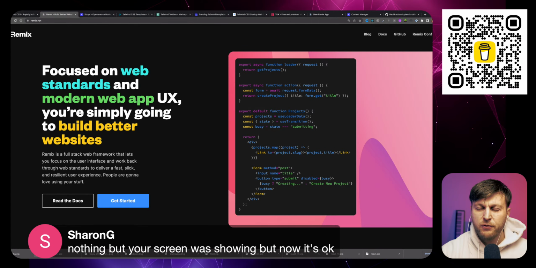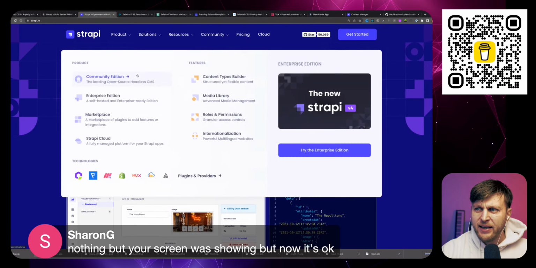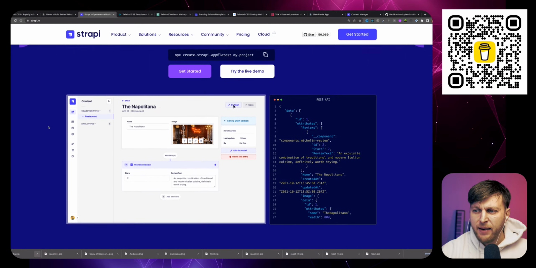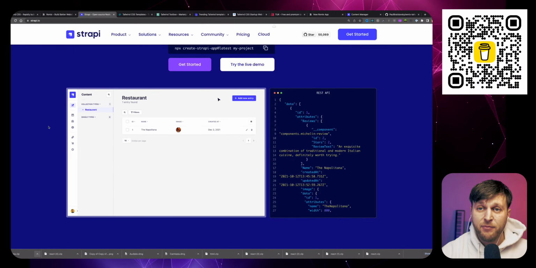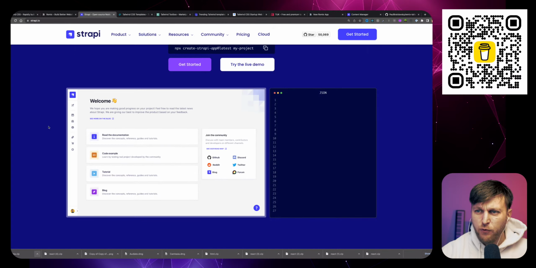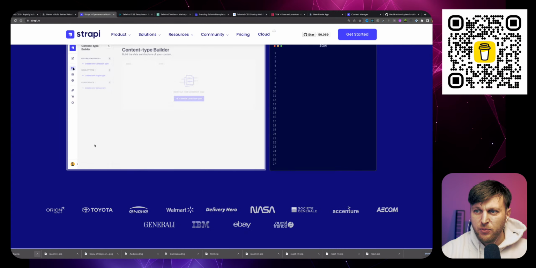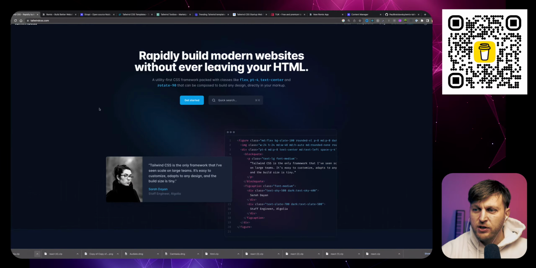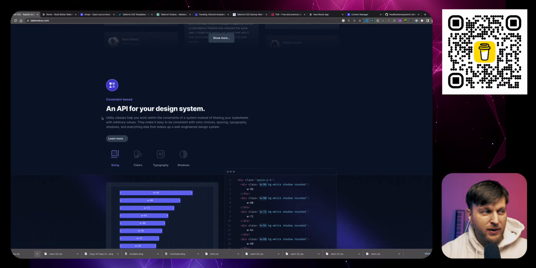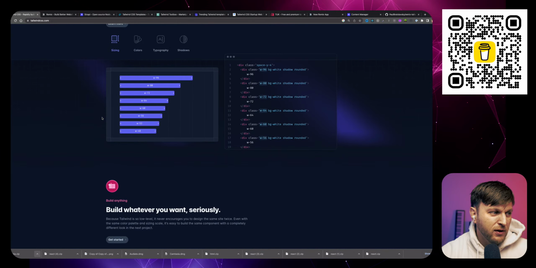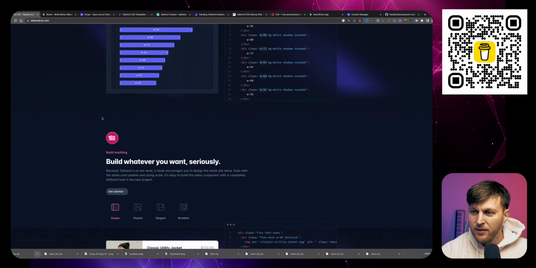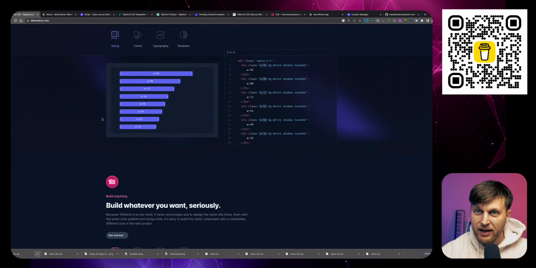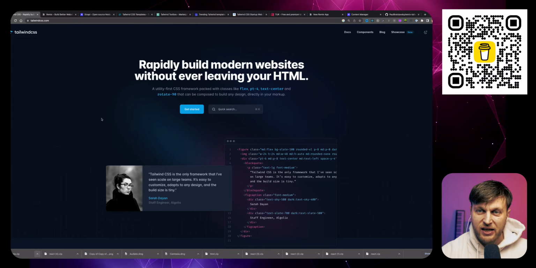Anyway, we're using Remix for our front end, and for our back end, we're using Strapi, because Strapi allows you to create an API literally in 5 minutes, to set it up so quickly, so fast, to give you an endpoint to get data for your front end project. And of course, we're using Tailwind because Tailwind is awesome. I was a late adopter to Tailwind, but I'm glad that I made the switch, and I haven't touched Bootstrap in forever. So Tailwind is my favorite thing at the moment.